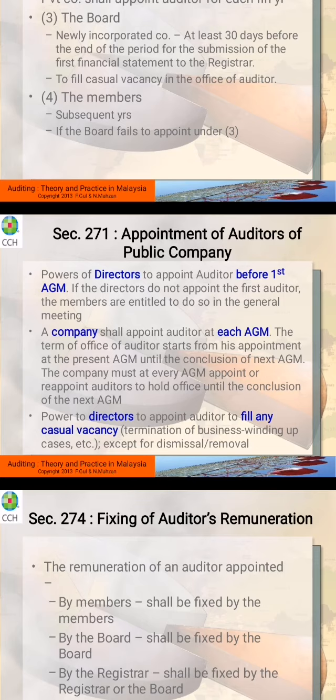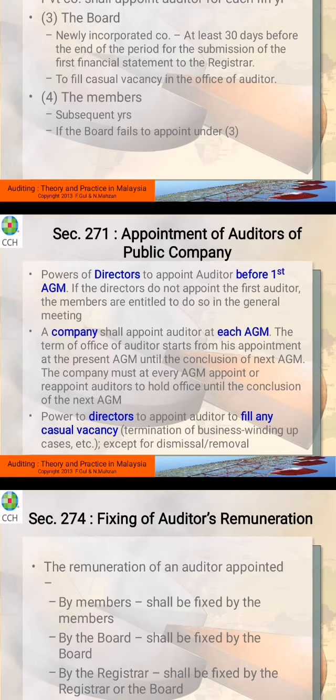So the directors can appoint before the first AGM, but if they do not, the shareholders can appoint during the general meeting.